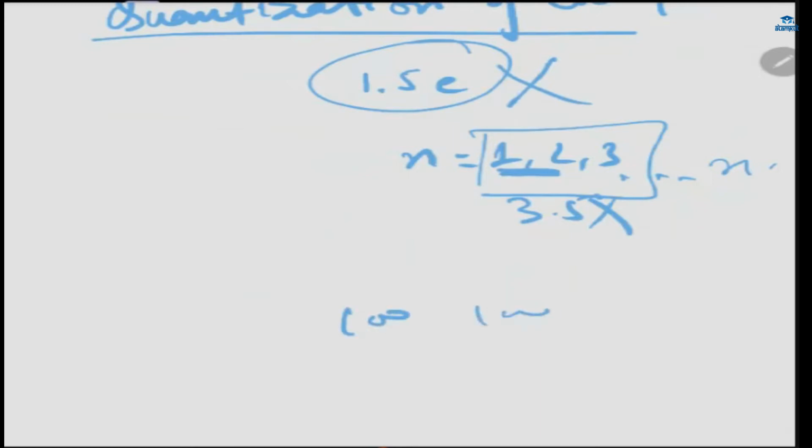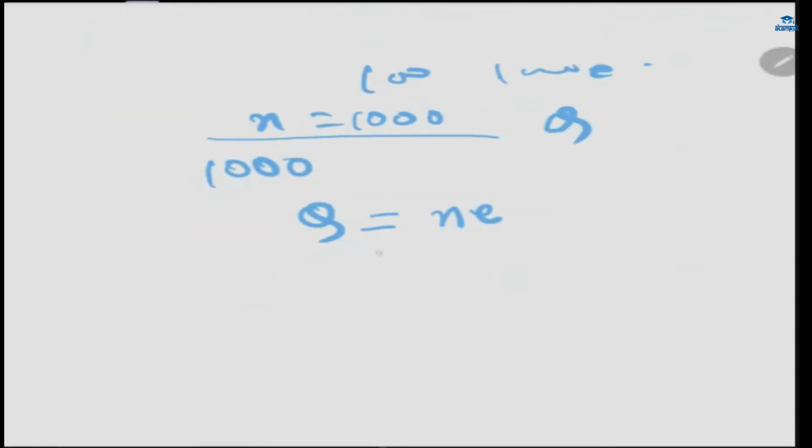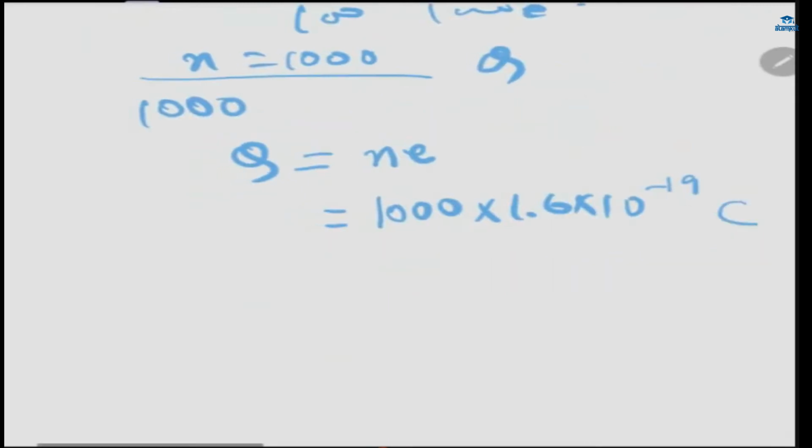100 electrons, 1000 electrons, whatever the number of electrons will be, we'll multiply it. Suppose n is given as 1000, and then we have to find Q. We'll apply this formula, Q is equal to Ne. This might not be given in your NCERT, but it comes in your exam. We'll put the value of n and the charge of an electron, which is 1.6 into 10 power minus 19.